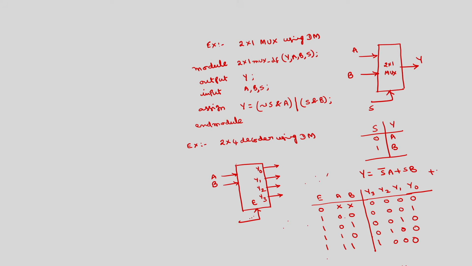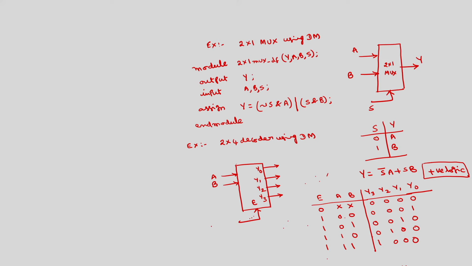This uses positive logic. We can design using negative logic also. Most of these ICs that are available use negative logic, because a negative logic circuit can be implemented by using the NAND gate. NAND gate is a universal gate. Okay. So, for the sake of simplicity, here I am using positive logic. This can be implemented by using AND gate.